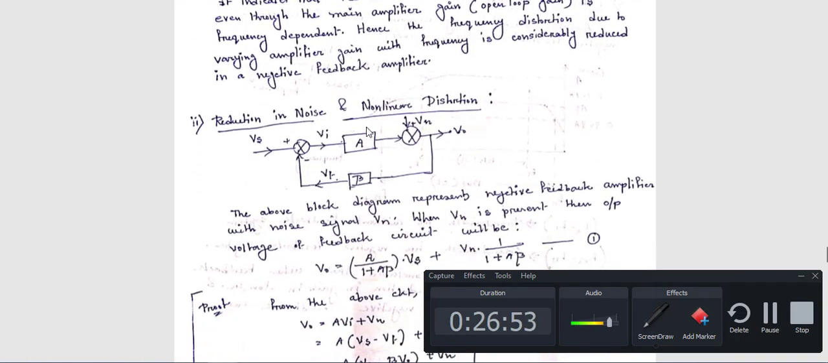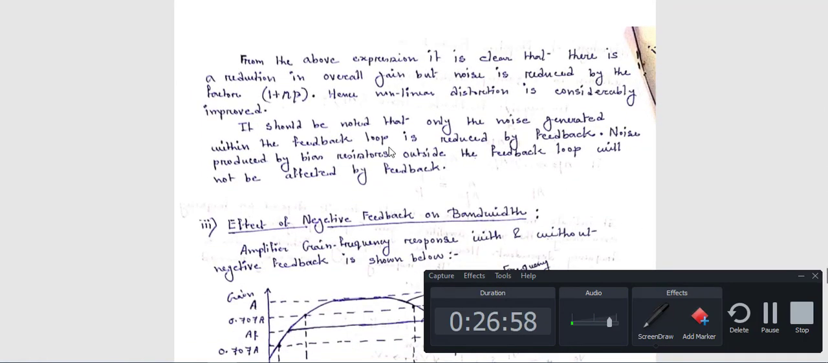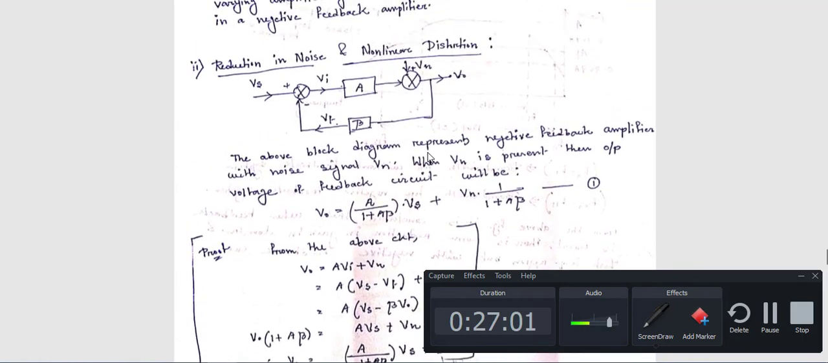Then, reduction in noise and nonlinear distortion. Again from this expression, suppose some noise is added at the input side. What happens? This noise will be added to this path. After that the noisy signal will be amplified. That means if you amplify a noisy signal, the output is also a noisy signal. Now again, because there is a direct path from output to input side, this noisy part comes back to this side via negative feedback. That means this part will be eliminated.